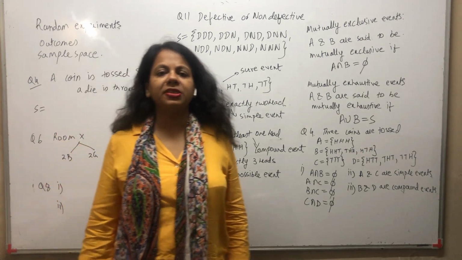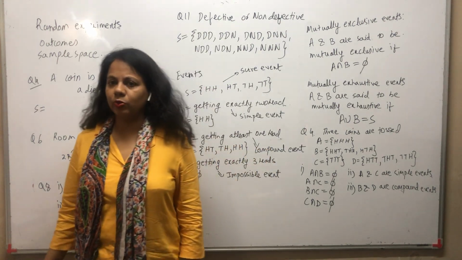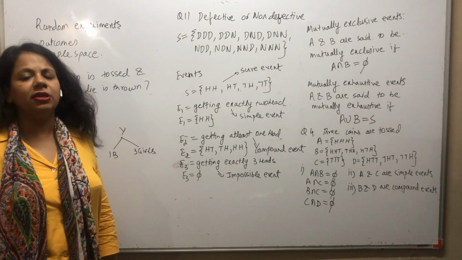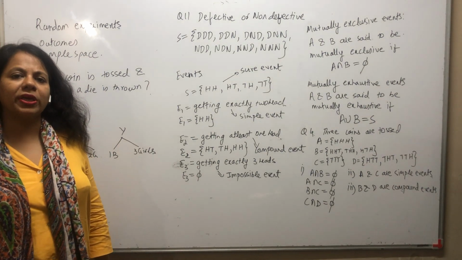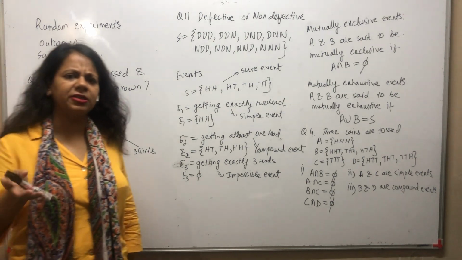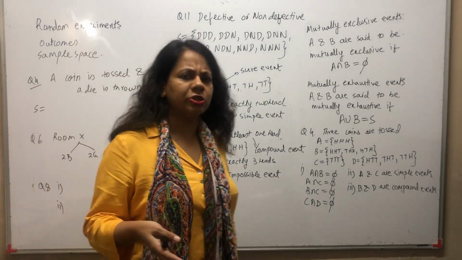Now probability is a very interesting topic. You have done it in class 8, class 9, class 10. It's a day-to-day topic. It is maths which deals with day-to-day life.